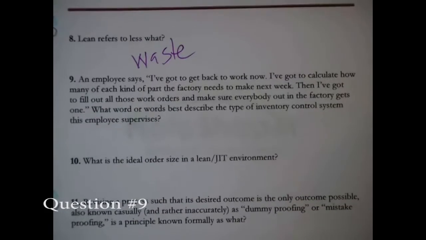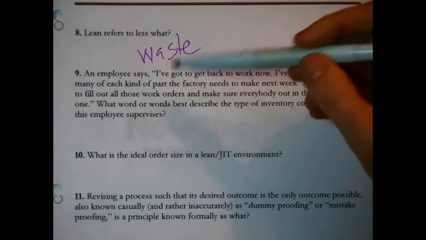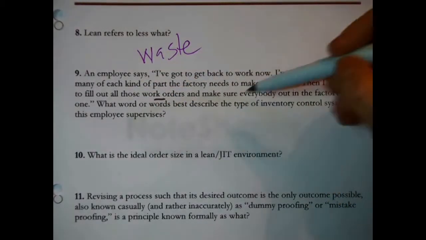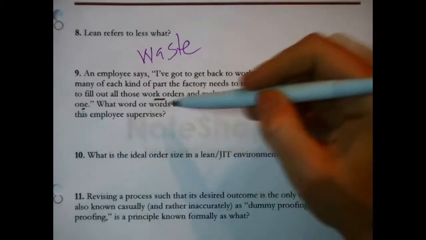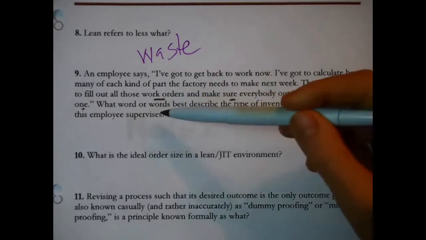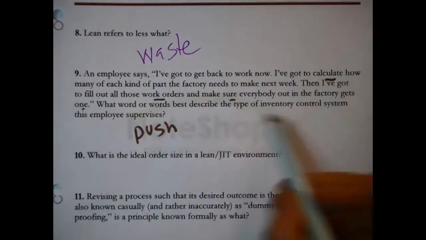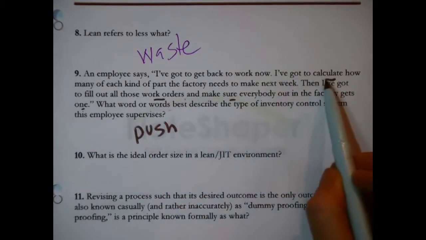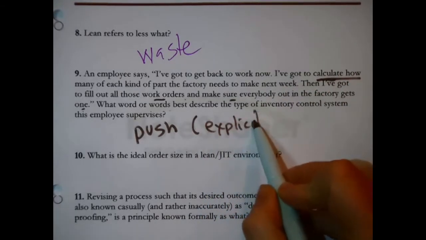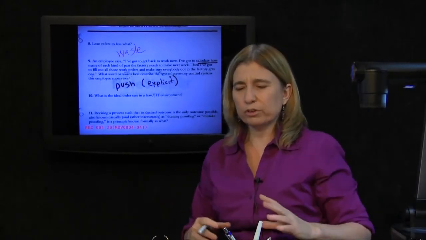An employee says, I've got to get back to work now. I've got to calculate how many of each kind of part the factory needs to make next week. Then I've got to fill out one of those work orders and make sure everybody out in the factory gets one. What word or words best describe the type of inventory control system that this employee supervises? We're back to push. Notice that they push out work orders after having calculated precise amounts. This is also what we would call explicit planning. So basically the opposite of lean operation.